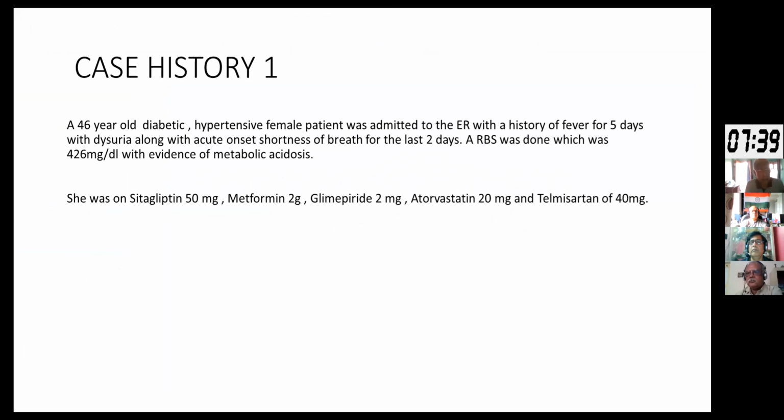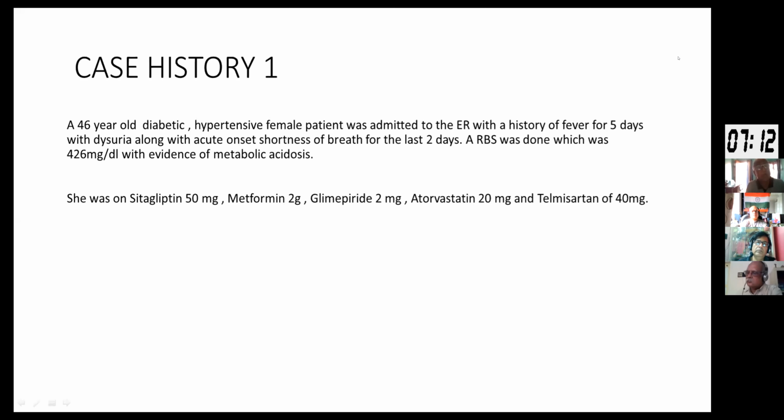So this is a 46-year-old diabetic hypertensive female patient who presented to us with a history of fever for 5 days with dysuria and acute onset shortness of breath for the last 2 days. A random blood sugar done at the ER itself was 426 with evidence of metabolic acidosis in the ABG. So our provisional diagnosis at this point of time was probably diabetic ketoacidosis because of a stressor event, probably a urinary tract infection.